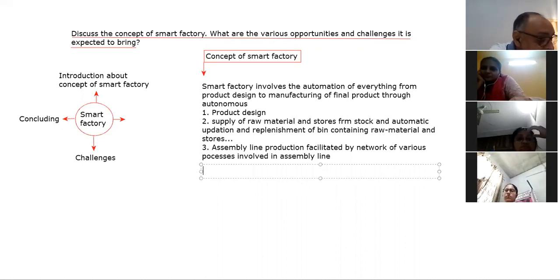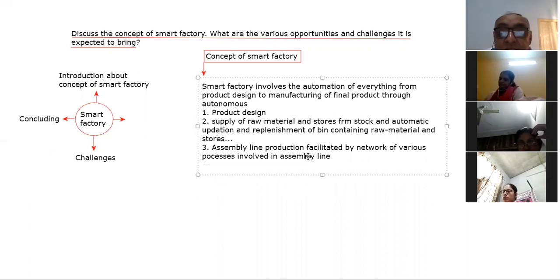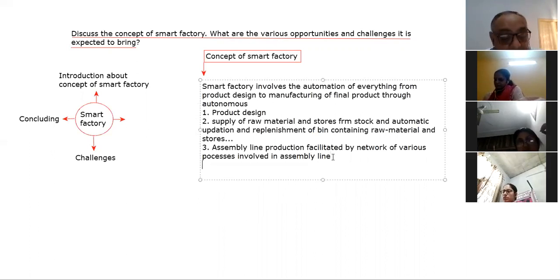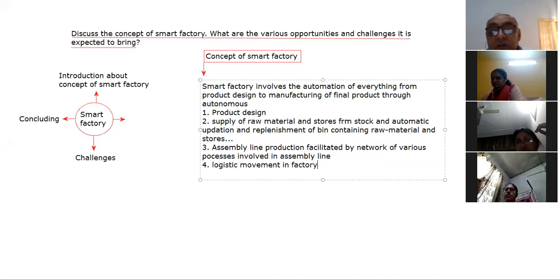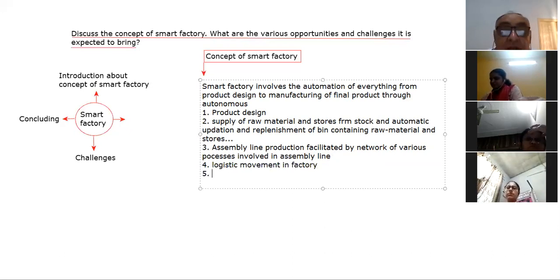Now the next point is logistic movement in factory. This will also be done automatically by machines. Driverless vehicles will transport the material from one station to another in the factory.